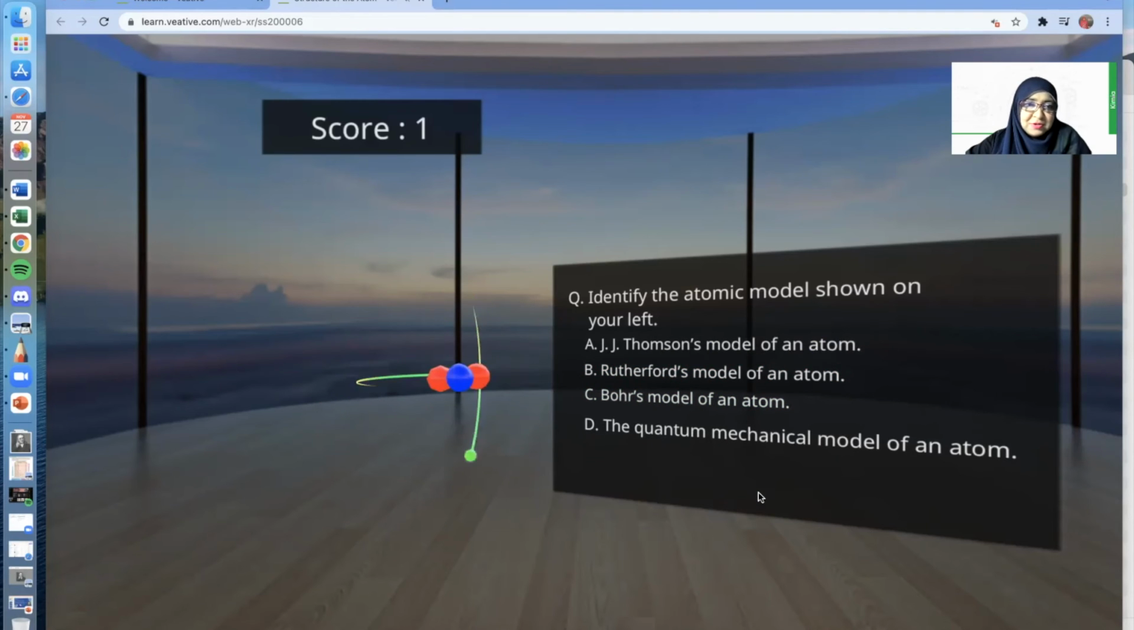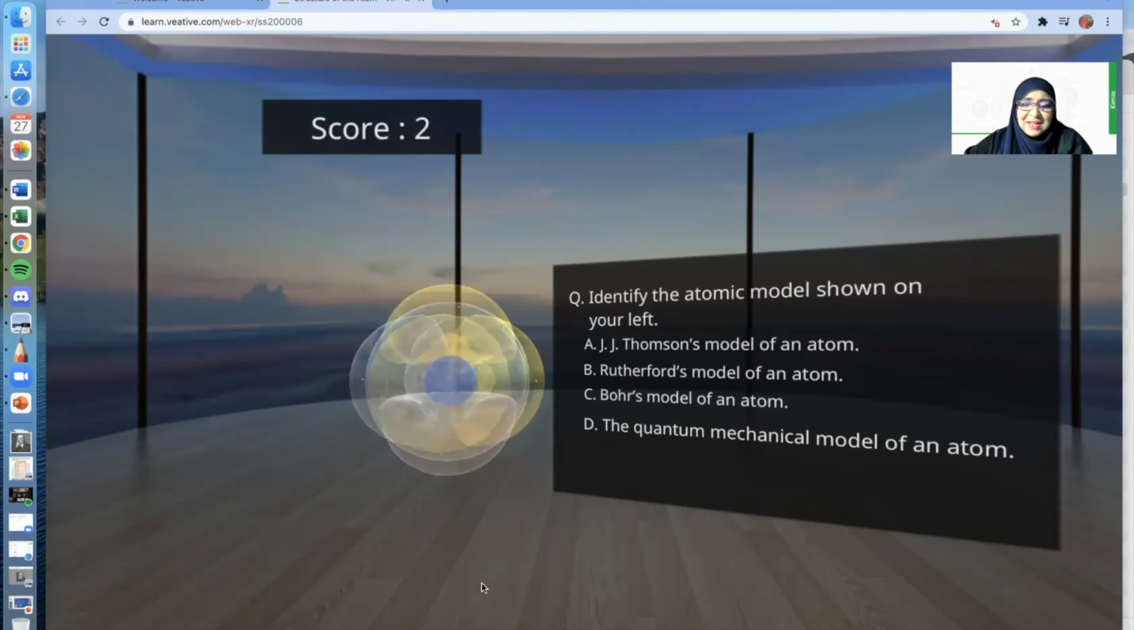Identify the atomic model shown on your left. We have identified A and C, and we're only left with B, Rutherford's model of an atom, and D, the quantum mechanical model of an atom. So, it's probably B. Yeah, that's correct. And this is the final atomic model. I guess we all know the answer. We don't have to read the question and the choices of answers. The answer is very obvious. It's D, the quantum mechanical model of an atom. It's not rocket science. It's kind of easy.